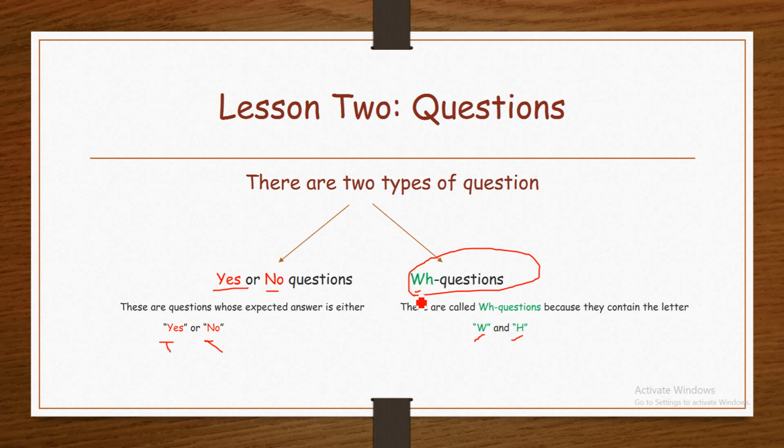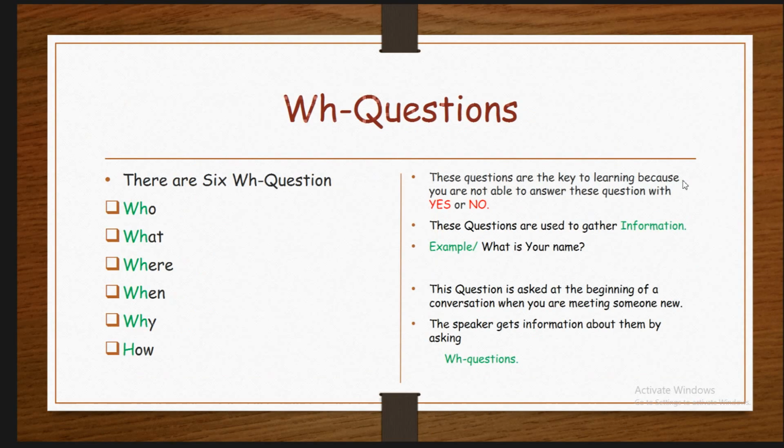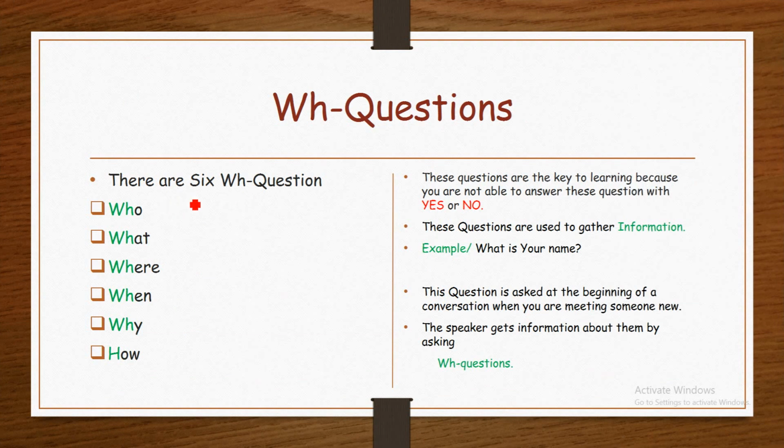It means here, with WH question words, you are asking for information about someone or something. There are 6 WH questions. There are more than 6, but the most common ones are these 6: who, what, where, when, why, and how.